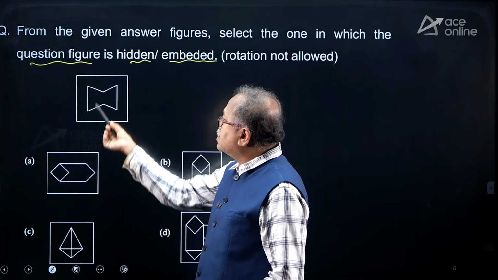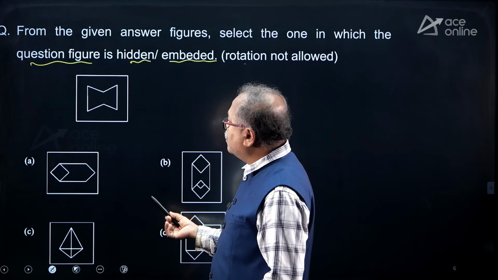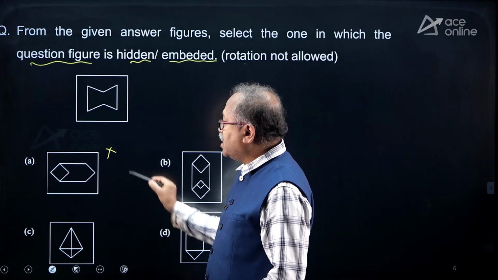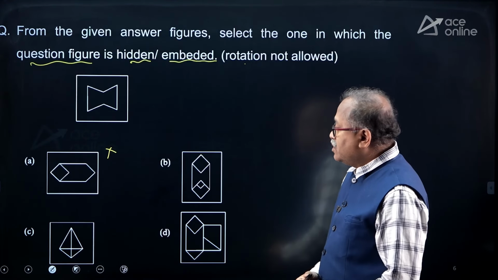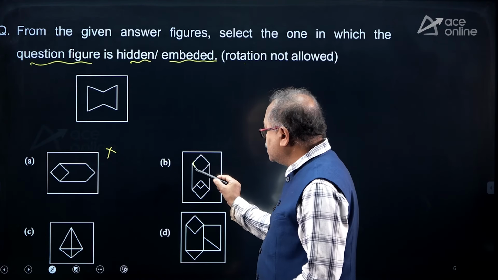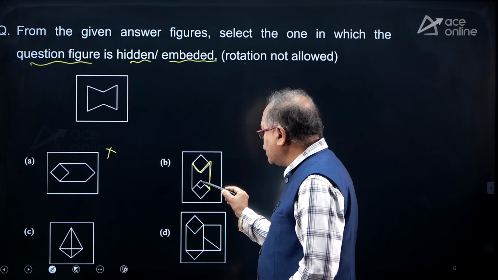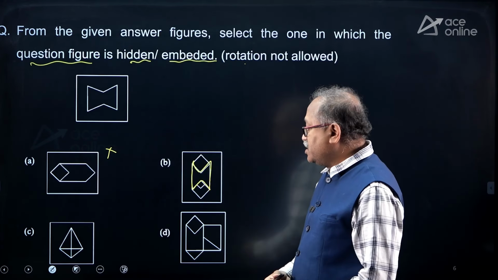Can this give this image? So, in any way I don't find this can be my answer. Now, I will check the B over here. So, when I look at the B, what I notice is this is what I get over here. Is it not the same figure is there?